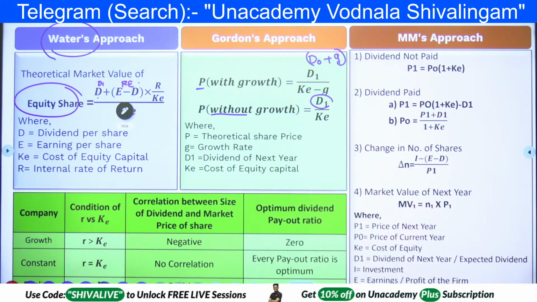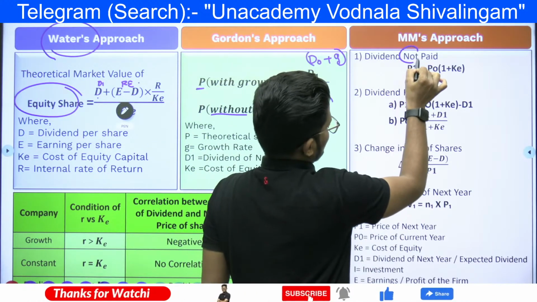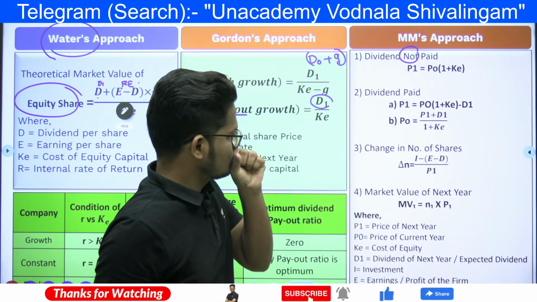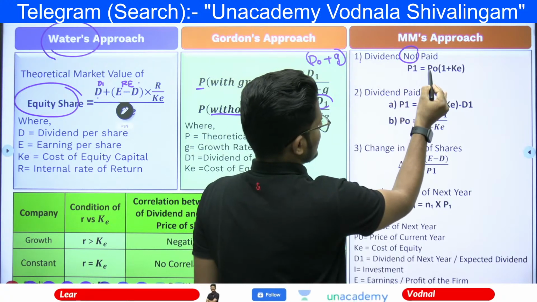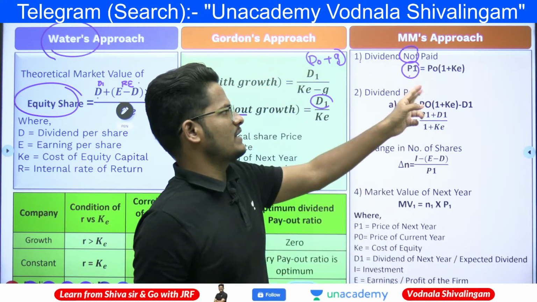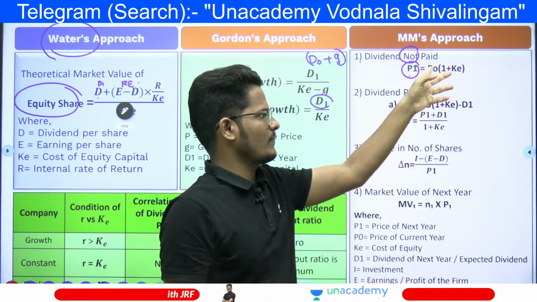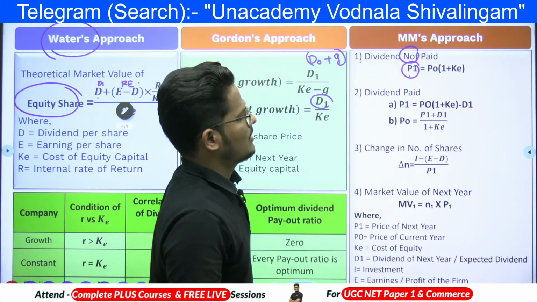And here, if the approach is being followed when the dividend is not paid, step number 1 will be different. We need to calculate the expected market price: P1 is equal to current market price P0 multiplied by 1 plus KE, which is the cost of capital.